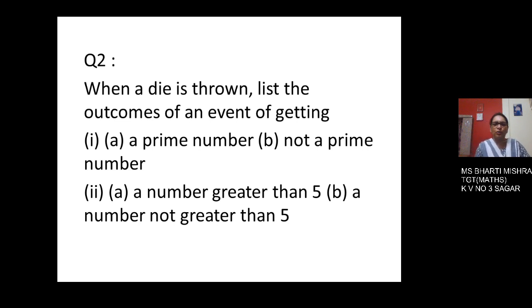Now coming to the second question. When a die is thrown, list the outcomes of an event of getting a die. You're familiar, you all have been playing snake and ladder and ludo and all these. You must be having a die, and in the previous lesson, in the introductory part, I have shown the figure of a dice also. So a dice has got 6 surfaces. It is in the form of a cube and we have got 1 to 6 numbers. Now in the first part, we have to calculate a prime number and not a prime number. Then the second, a number greater than 5 and a number not greater than 5. So let us proceed.